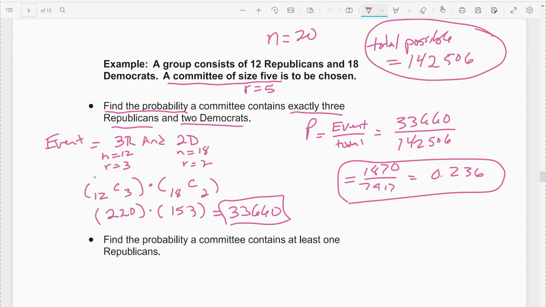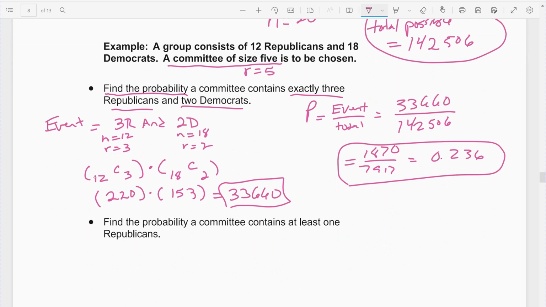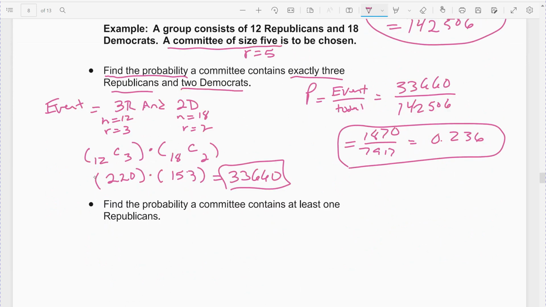All right. Next example. Probability the committee contains at least one. There's that at least phrase again. At least one Republican. So that's my event. Actually, I'm going to set this up with the probability because it's the at least case.